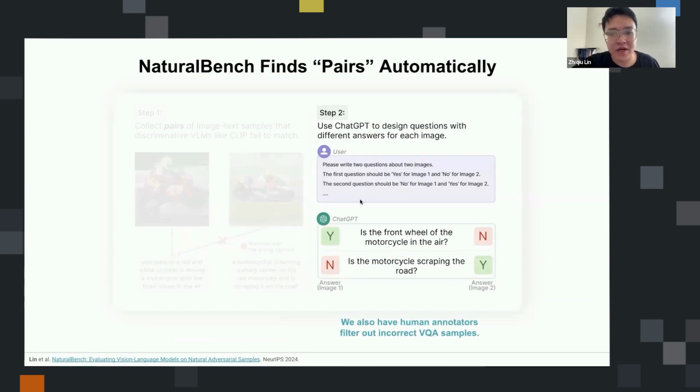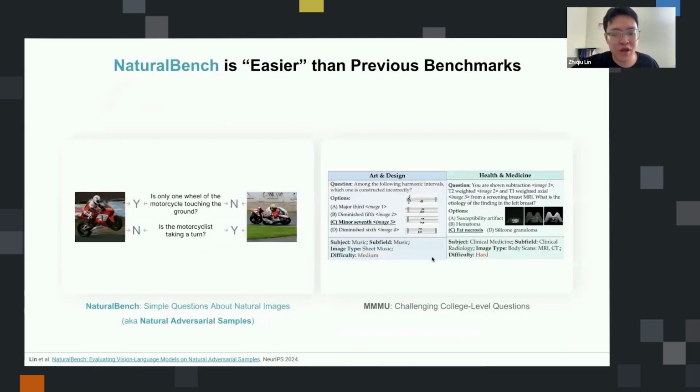Once we have those similar-looking images with their corresponding captions, we send the two captions to ChatGPT and ask it to generate two questions that will lead to different answers for the two images. As the last step, for quality control, we have human annotators look at all the samples we collected. We ask them to solve our benchmark, and we filter out all the samples that human annotators cannot solve. What that results in is a benchmark that is really simple for humans.